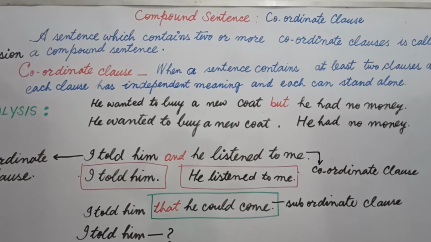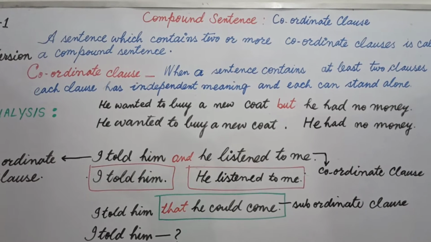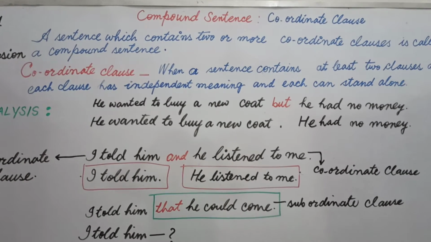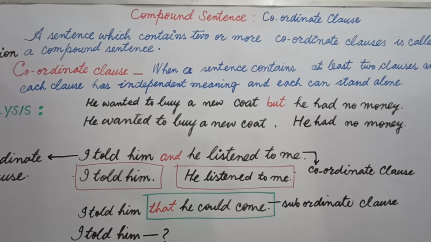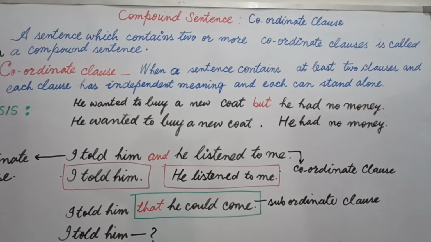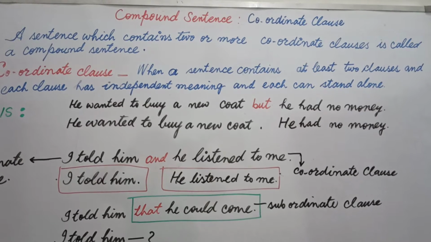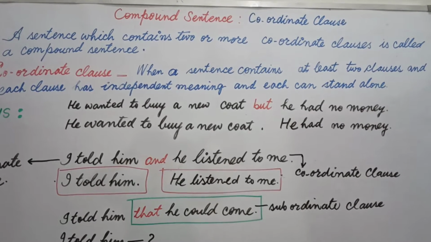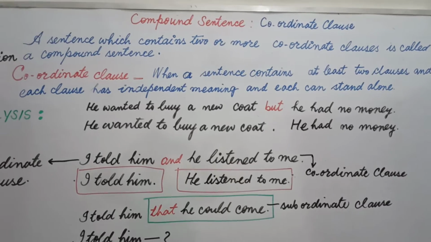Now let's understand what is a coordinate clause. Coordinate clause, when a sentence contains at least two clauses and each clause has independent meaning and each can stand alone, is called coordinate clause.